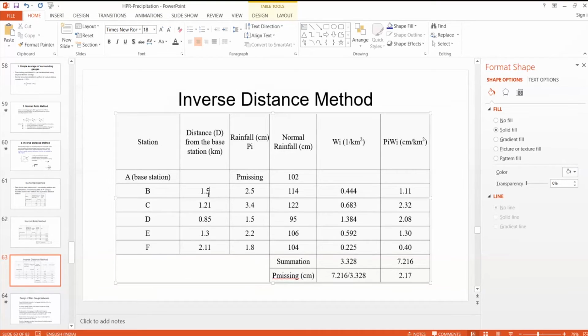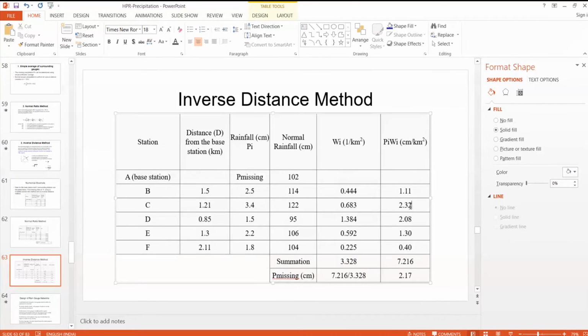So 1 by the square of this distance is given here: 0.444, 0.683, 1.384, etc. So we have to multiply with the present rainfall, present precipitation, into this weight. So this gives 1.11 for station B and 2.32 for station C.